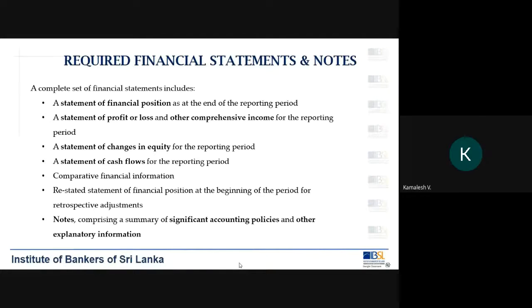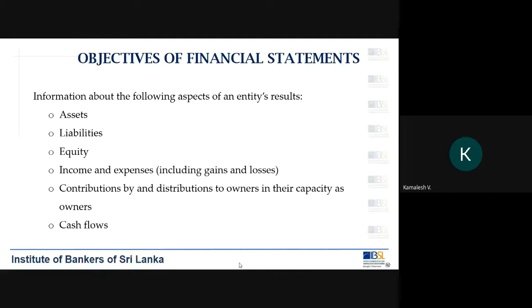What is the third statement? A statement of changes in equity. So whatever change is going to take place in your equity, you have to provide a detailed financial statement. What is it going to have? That is going to have the contribution by and distributions to owners in their capacity as owners.